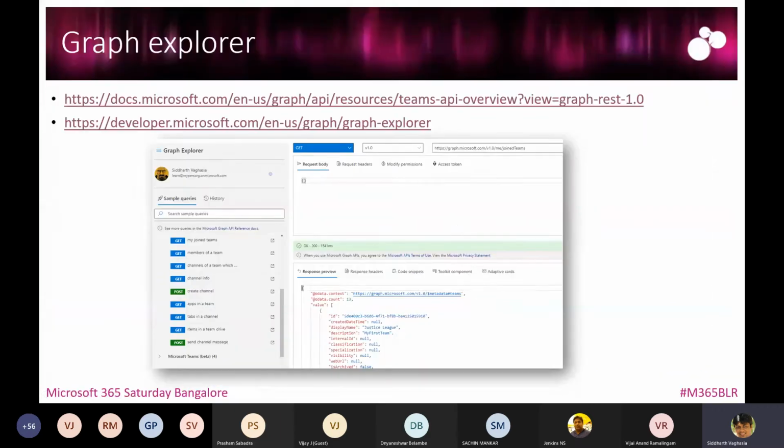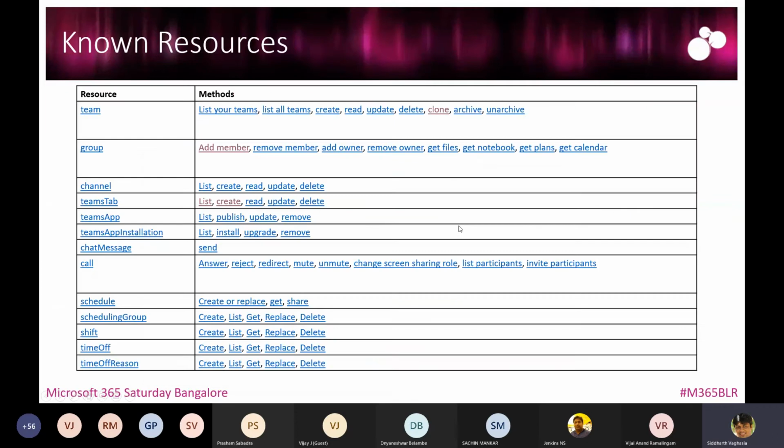Moving on, this is just one slide for your quick reference, which I got from the Microsoft document site itself, where it lists all the known resources available for the Teams endpoint. For example, these are resources like Teams, groups, channels, Teams tab, and what are the methods available. So these are basically the REST API methods which you can use, right?